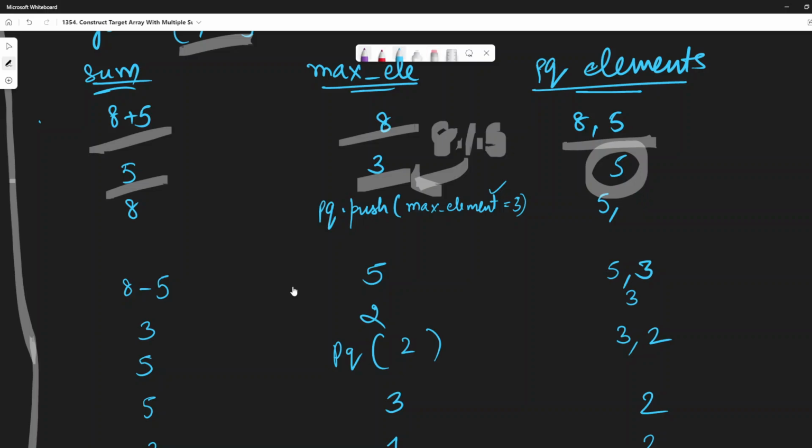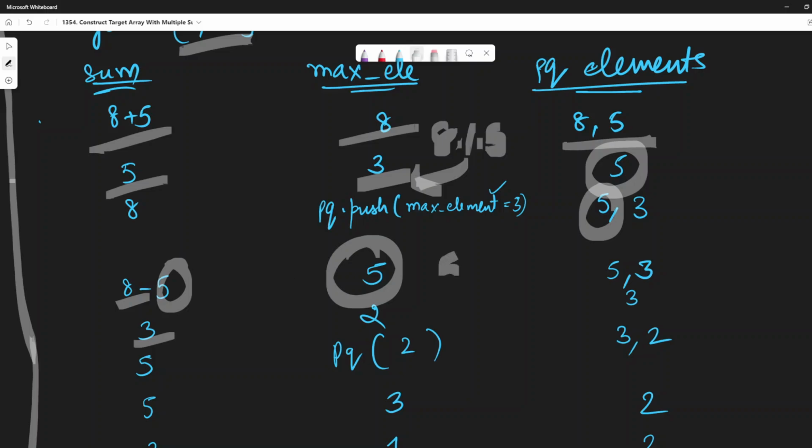So at this particular moment, our 3 would be added to our priority queue, right? What comes next is something like this. Now our maximum element would be 5, right? So it is 5. We subtract that maximum element from our sum, so it becomes 3. And then we do modulo. After doing modulo, the maximum element was 5, so it becomes 2.